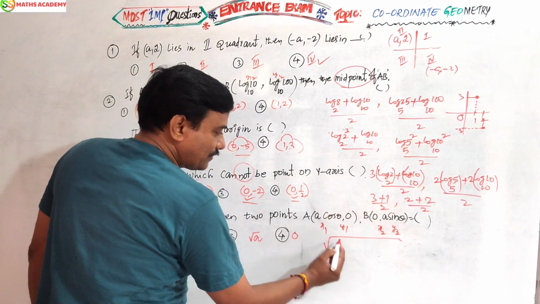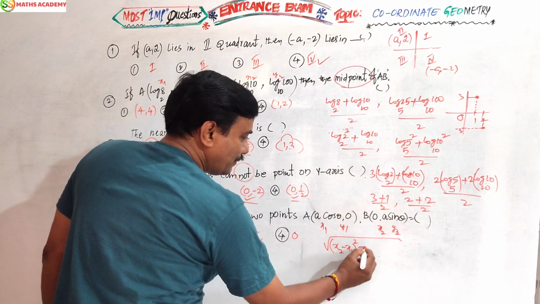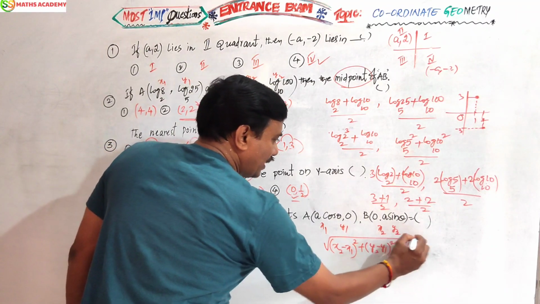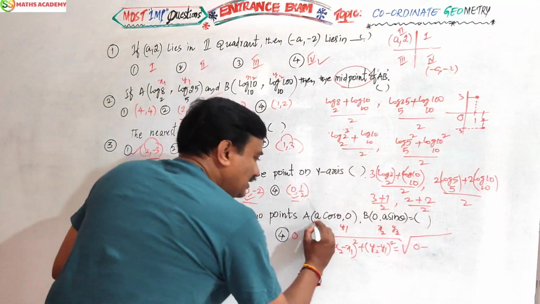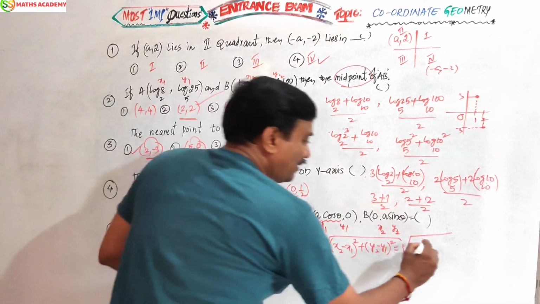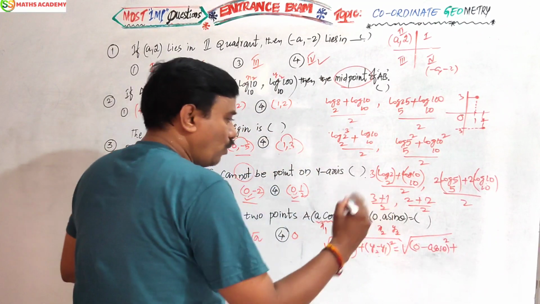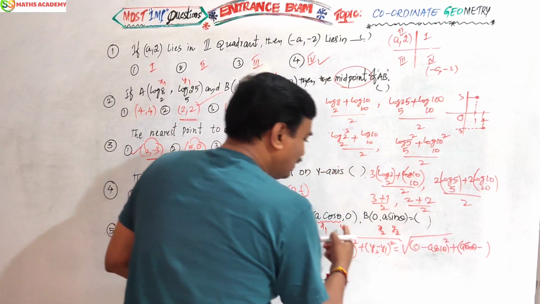Friends, x2 is 0 minus x1, a cos theta, whole square, plus y2, a sin theta, minus y1, which is 0.